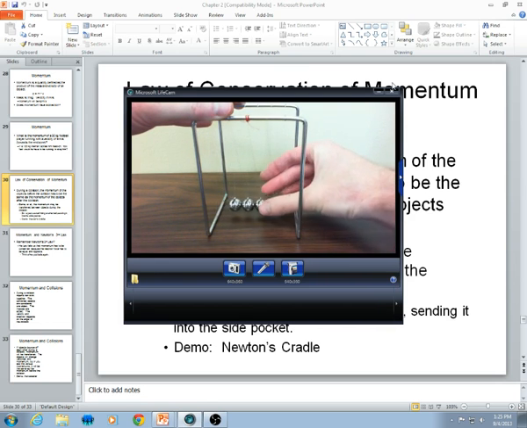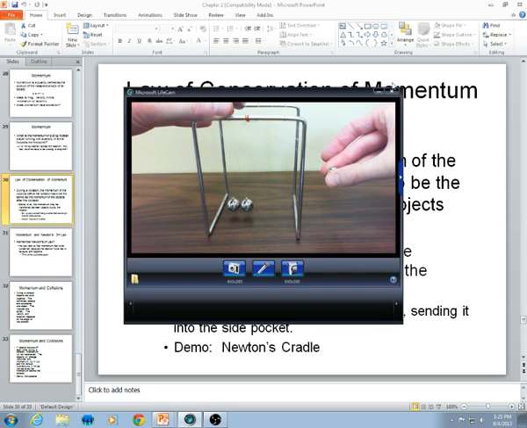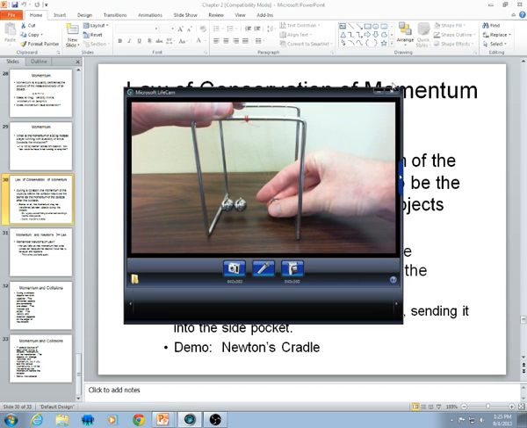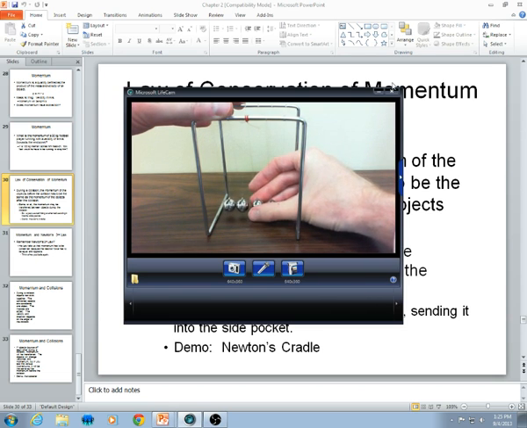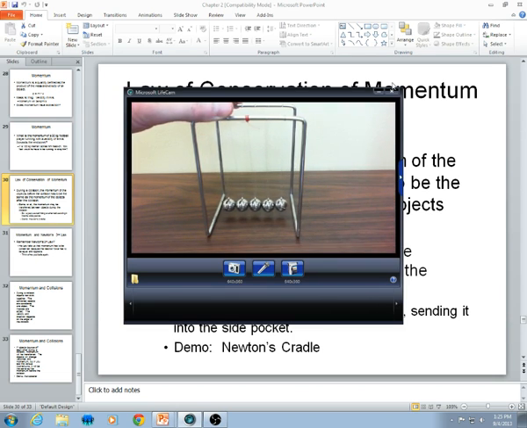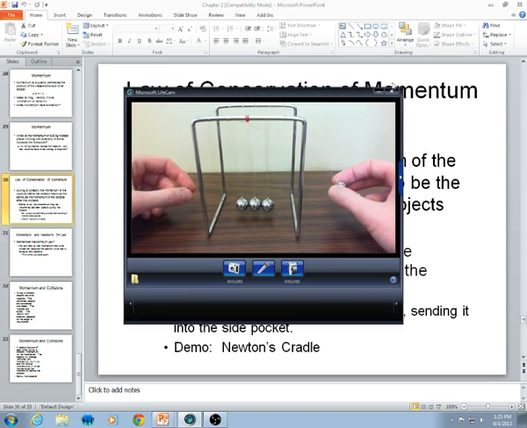What would happen if I would do 3? Then how many should go? All right, shouldn't it be 3 go, but there's only 2 left? We'll do that in class so you can see that. What if I take 1 from either side and let them go at the same time? What should happen?